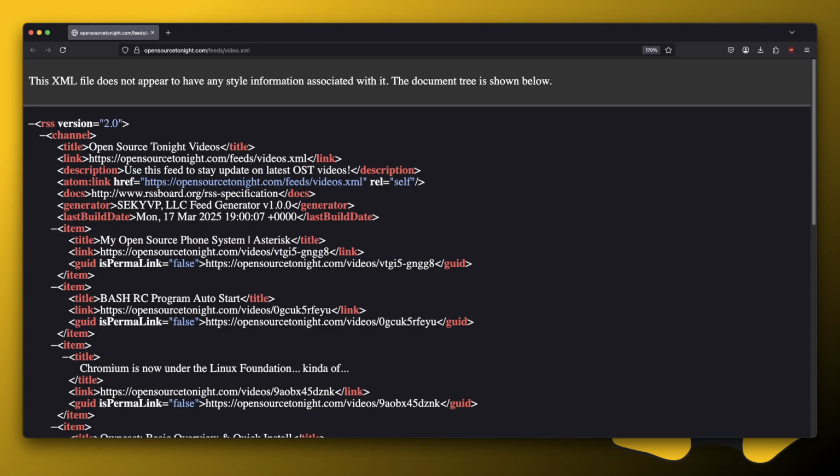And so if you do not want to use YouTube for some reason to watch these videos, you can go to my website. We don't use YouTube for the vast majority of the videos anymore. And then, not only that, but how are you going to know when there's a new video? Well, how you know is you subscribe to that RSS feed with an RSS feed reader.